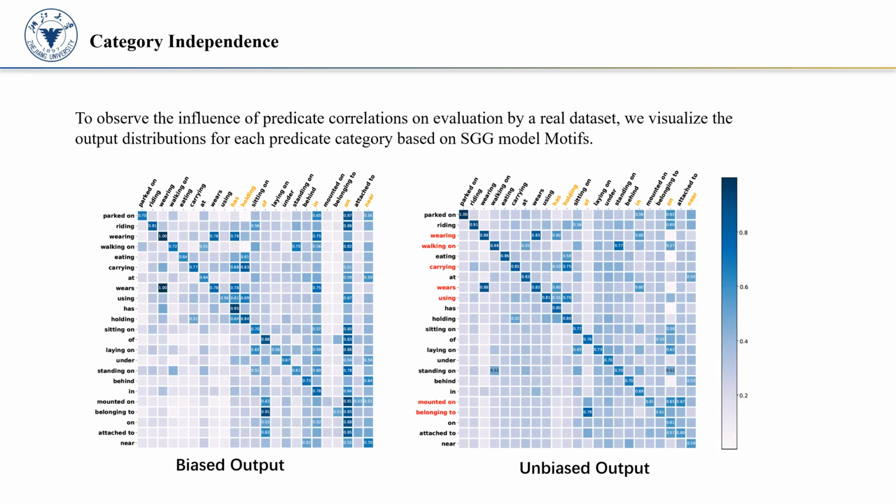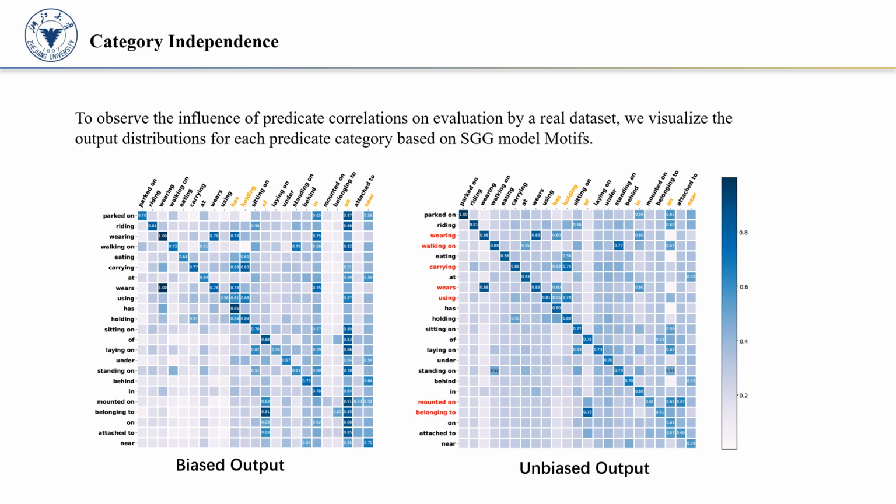To observe the influence of predicate correlation on evaluation on a real dataset, we visualize the output distribution for each predicate category based on one classical scene graph model, Motifs. The left figure is the logits distribution of the Motifs model. The right figure is the logits distribution of Motifs with a debiasing strategy, reweight. We can see that the reweighting strategy can alleviate the bias on the head predicates to a certain extent.